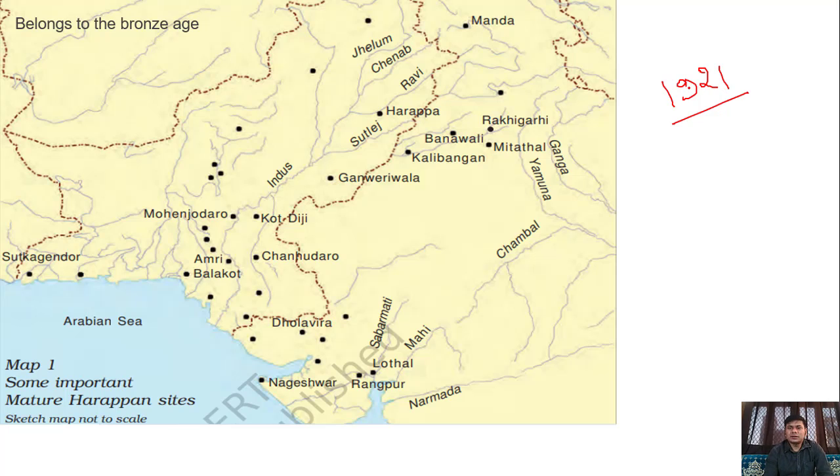In 1921, Mr. Dayaram Sahni, the name of an archaeologist, first recognized an urban area on the bank of the river Ravi.